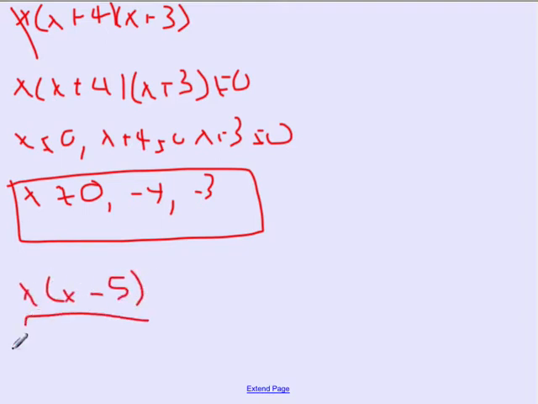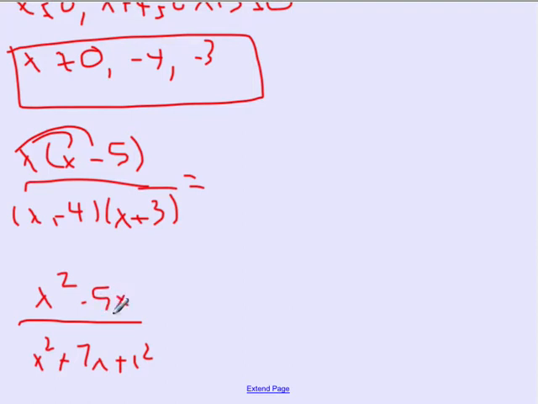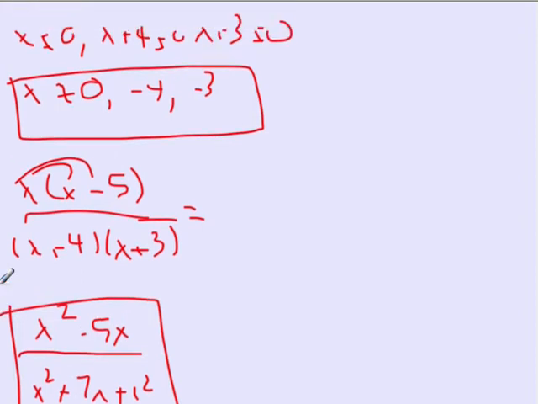And I can't cancel out any factors, so I actually have x minus 4 and x plus 4 and x plus 3 left on the bottom. Now, normally we'd multiply using the box method to get those multiplied back together, but this is the trinomial that we originally factored. So I know that it's going to be x squared plus 7x plus 12. So I basically factored it for no reason. Sucks to be me, I guess. So then I'm going to distribute in that x. So I get x squared minus 5x. Now nothing can be simplified anymore because there are no more multiplications.